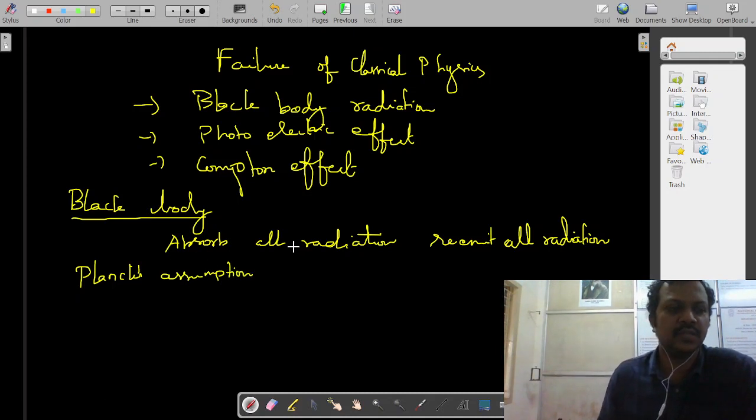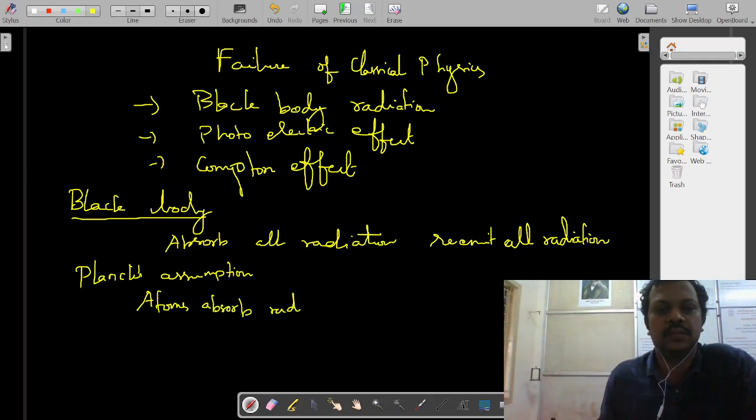these radiations are absorbed by the atoms. In a black body, the atoms present in the black body absorb the radiation. After absorbing the radiation, it is in the form of energy, so atoms start to vibrate.